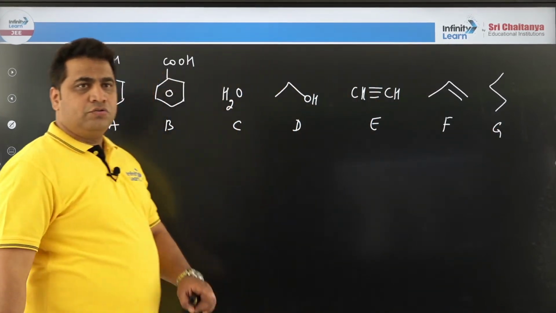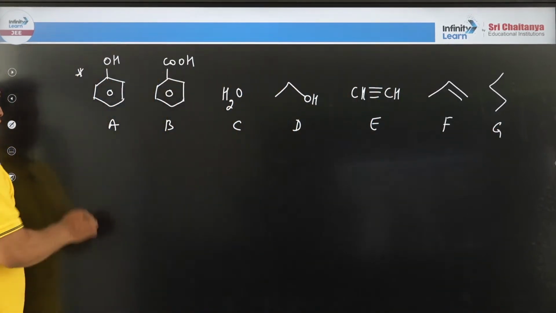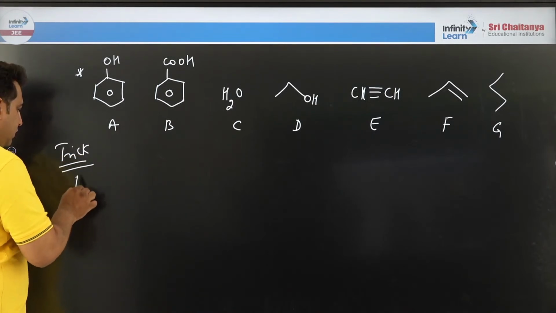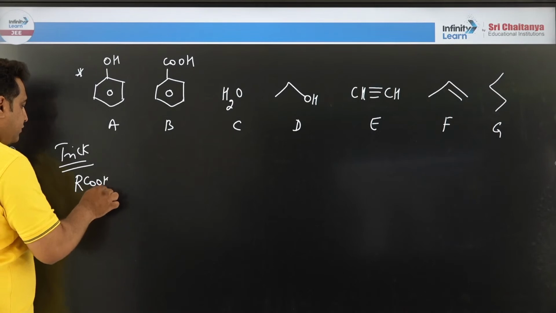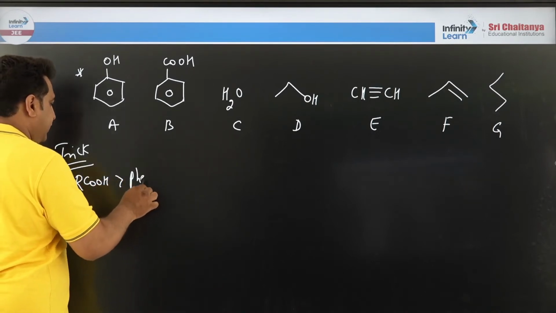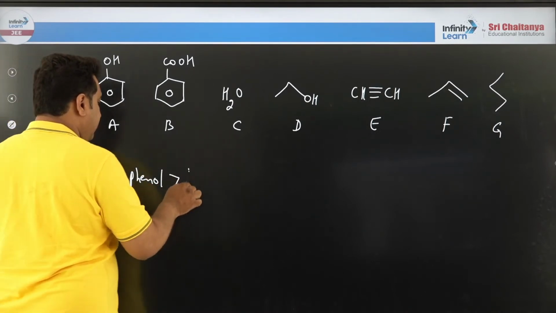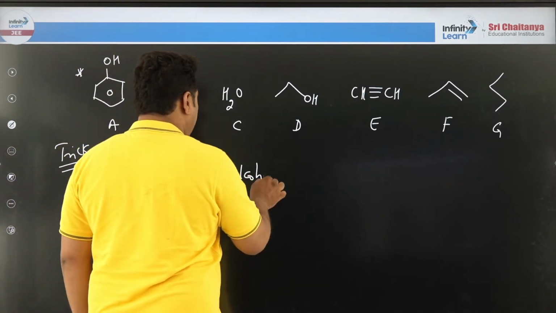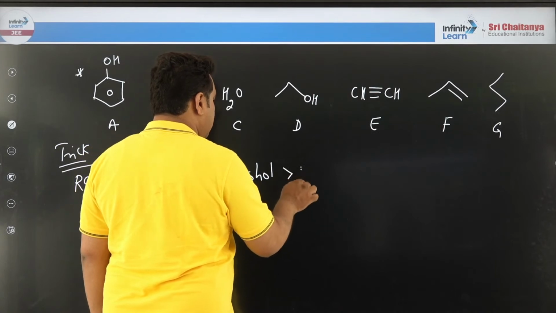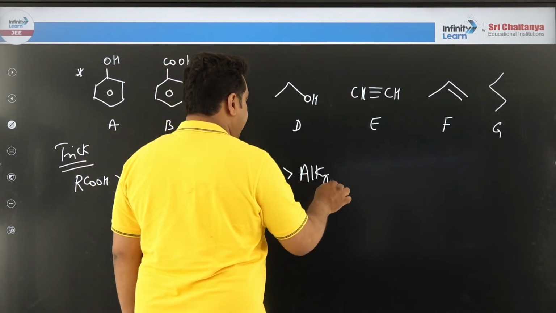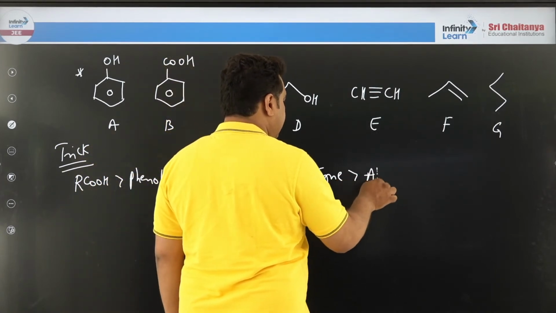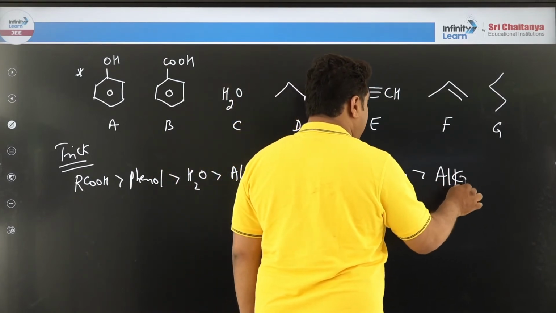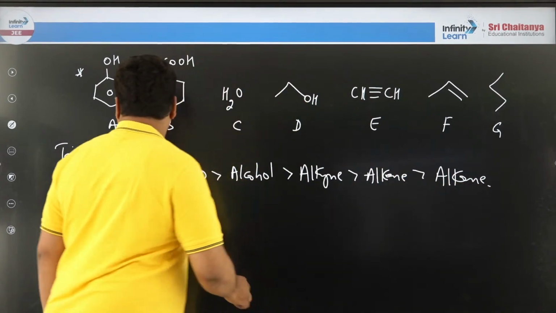I will ask you to solve the order of acidity. All of you remember one general trick for your examination: carboxylic acids are always stronger than phenol, generalization, and phenol is stronger than water. Water is stronger than what? Alcohols. Alcohols are stronger than what? Alkynes. Alkynes are stronger than alkenes. Alkenes are stronger than alkanes. What is this order? This is the order of acidity.